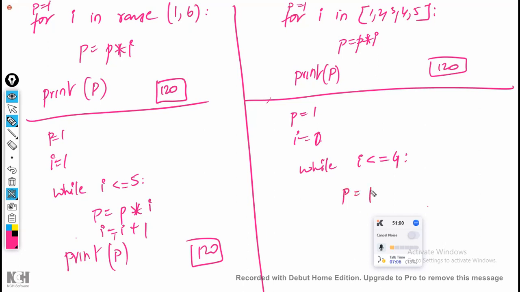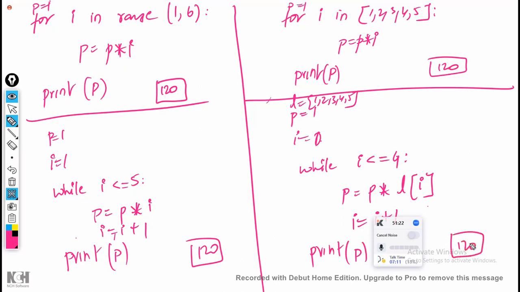So P is equal to P into L of I, where L is the list of 1, 2, 3, 4, 5. And you are going to take I is equal to I plus 1 and print P. What is the answer of this one? For getting the same answer, I have written 4 programs: 2 programs using for loop, 2 programs using the while loop. The answer is the same.